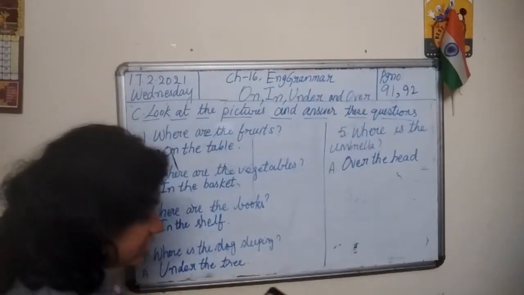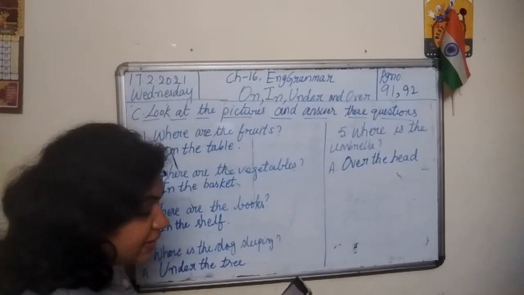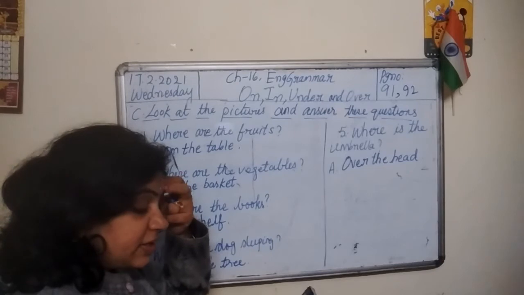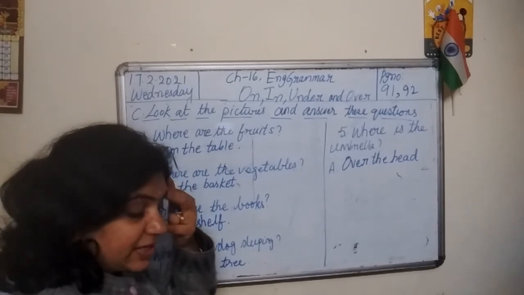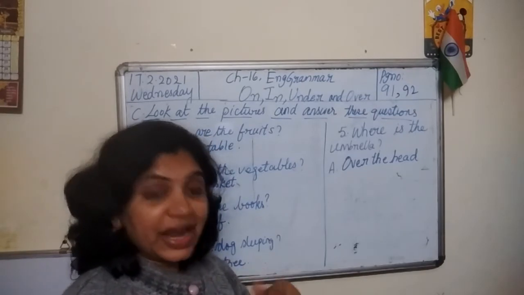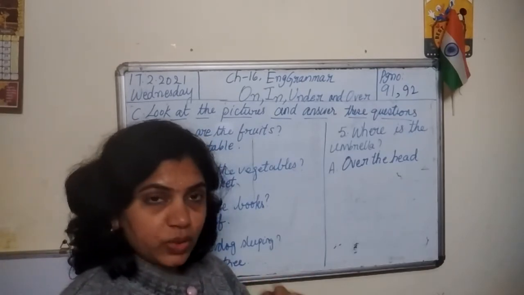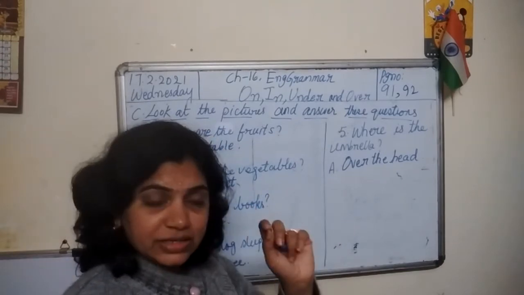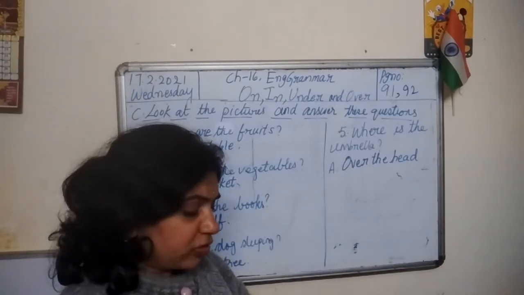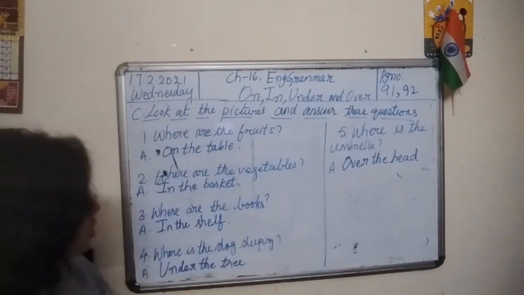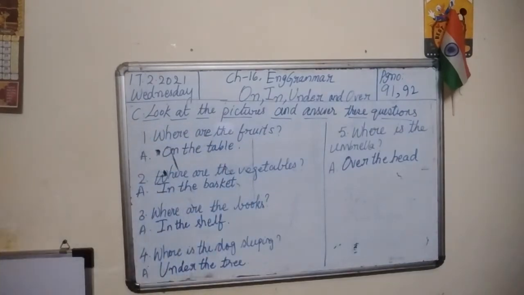So shall we do exercise D also? Correct these sentences. You don't have to write the whole sentence once again. He is just asking to correct the sentences, not to rewrite them. So wherever there is a mistake, just underline and write the right answer above. That's all. Or wherever you have place.